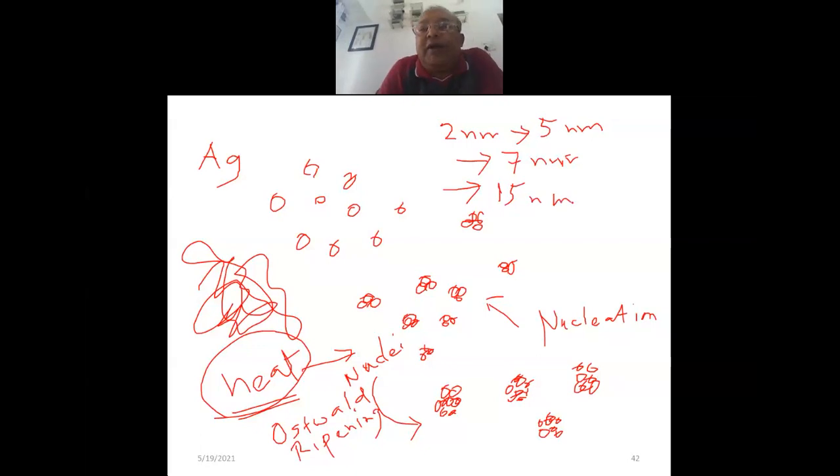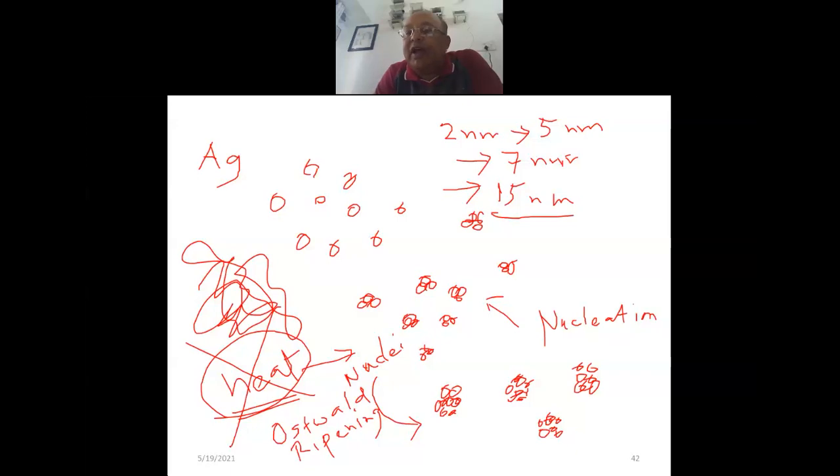And suppose your requirement is a particle of size around 15 nanometers. Now, the moment it becomes around 15 nanometers, what will we have to do? We will have to cut out the excitation source, and we have to create a situation that immediately no further agglomeration or no further Ostwald ripening happens. Now, the moment you cut out the heat, what will happen?